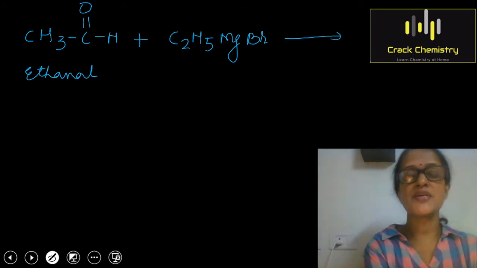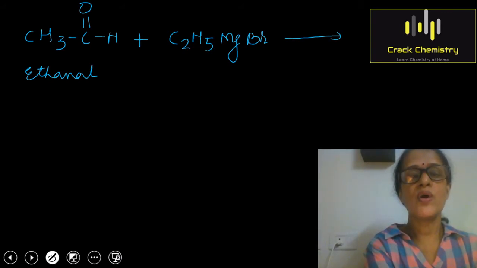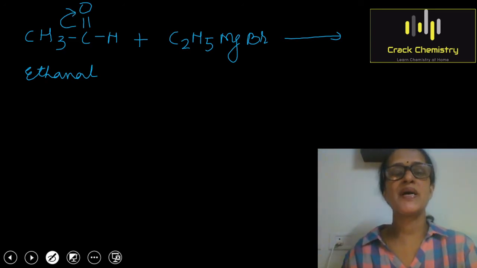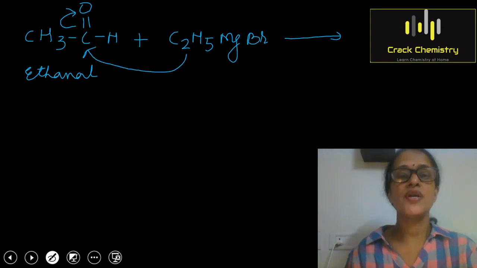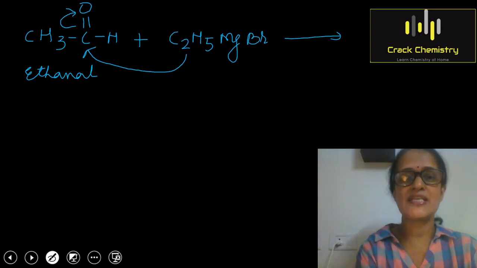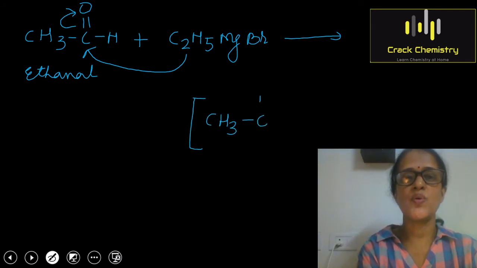The carbon atom acquires positive charge because of the shifting of electrons of the pi bond towards the oxygen atom due to the electromeric effect. Nucleophilic addition of Grignard reagent will take place on the carbonyl carbon, resulting in the formation of an adduct. I am going to write the formula of the adduct here, CH3CH.